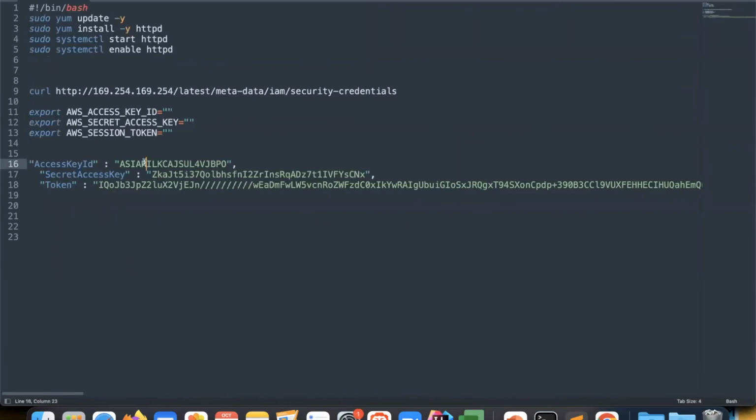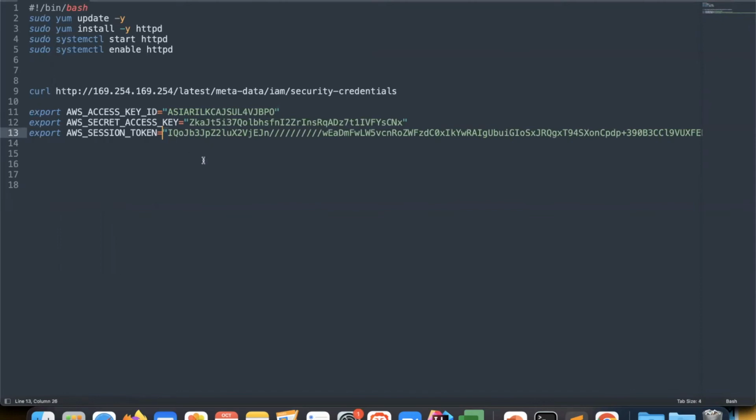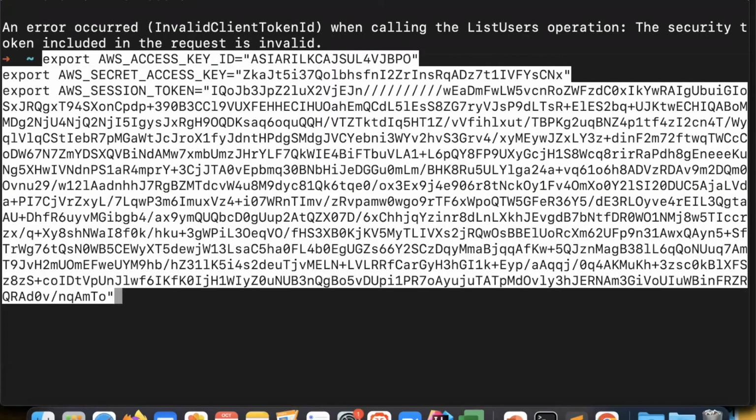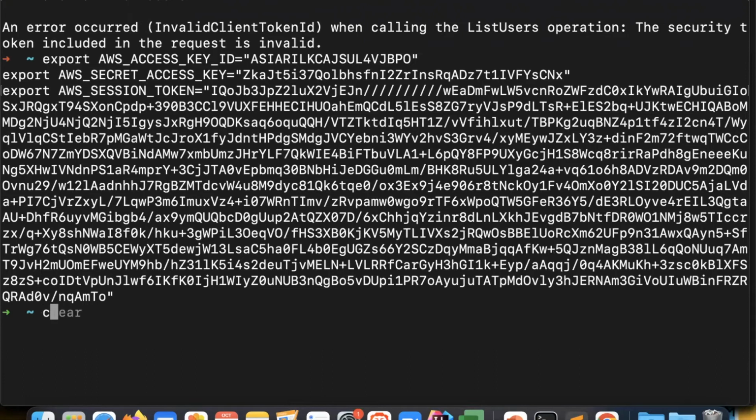Okay, what I need is the access key ID. What I need is the secret access key, and what I need is this access token. Okay, so I'll export all of this. Now I will clear this screen and we'll run this command.